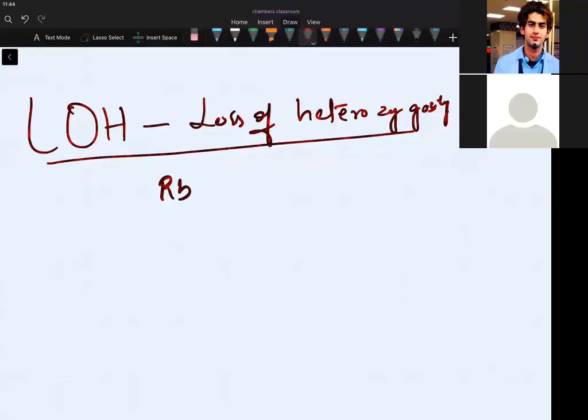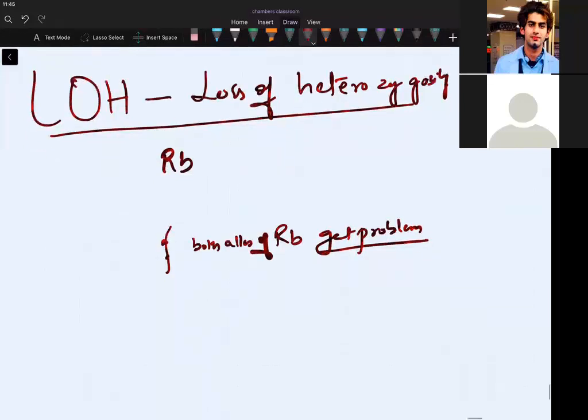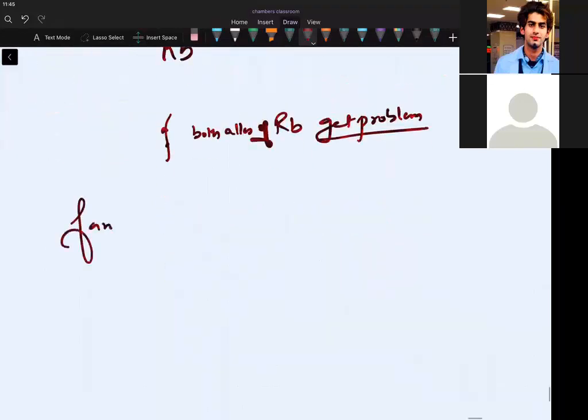Now, you normally have two alleles for the retinoblastoma gene. If both alleles of retinoblastoma get a problem, in simple language, you will develop retinoblastoma. Now, what is the familial variant a child is getting?